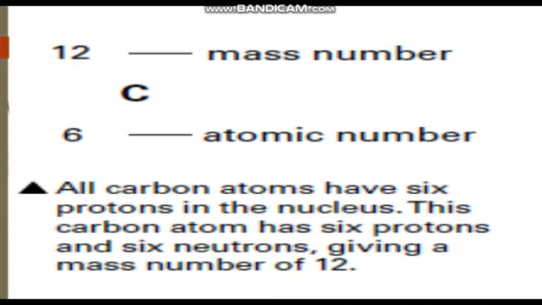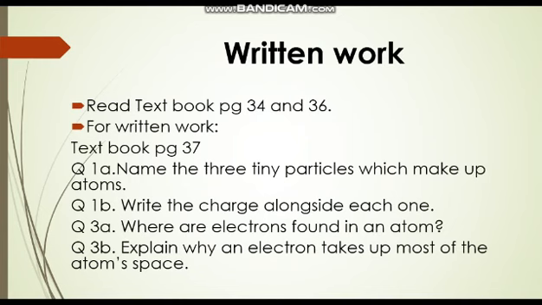Its atomic number is 6, which means it's having 6 protons in its nucleus and 6 electrons are revolving around the nucleus, and is written to the bottom left hand corner of an element. Its mass number is 12, having 6 protons and 6 neutrons, and is written to the top left corner of an element. This is all about day 1.